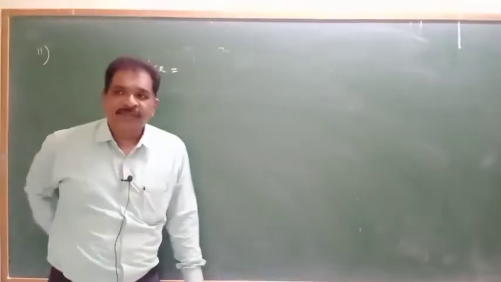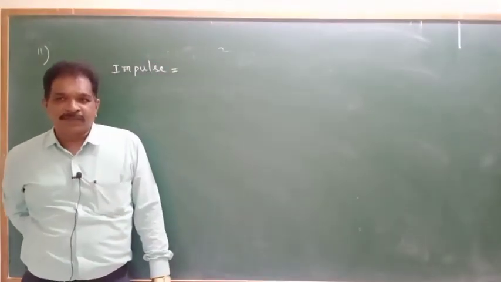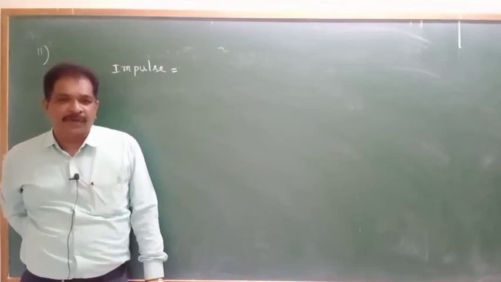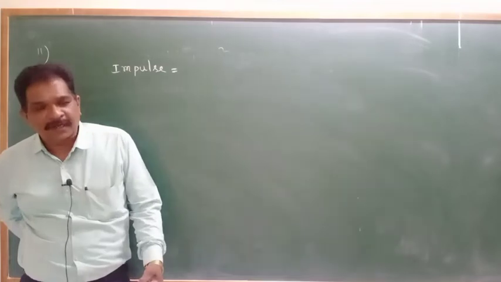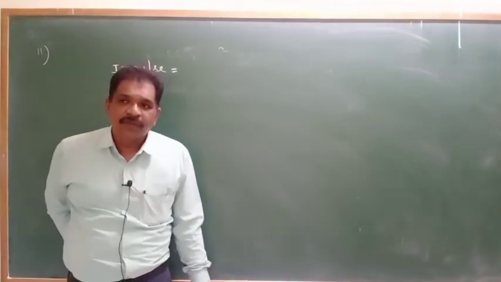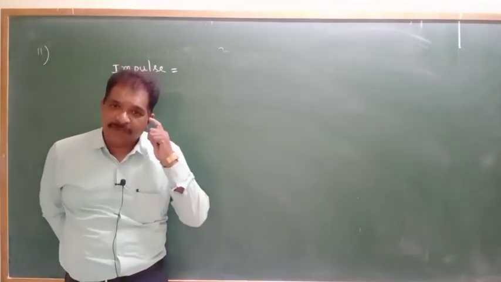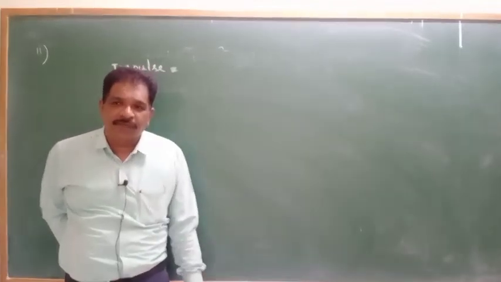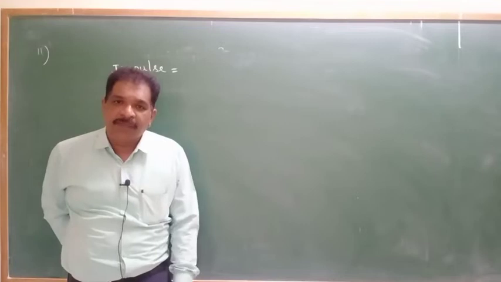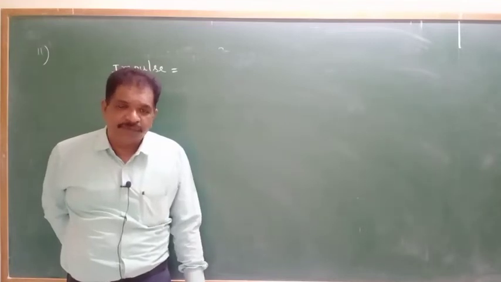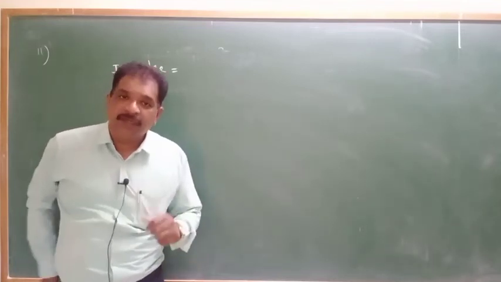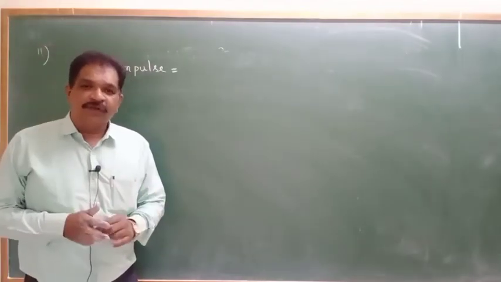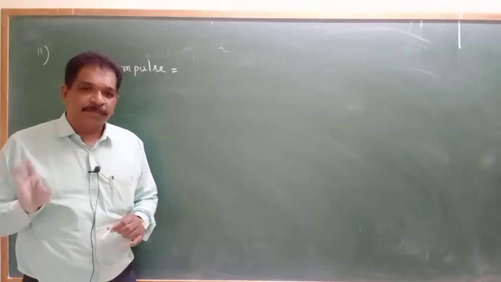Okay. Impulse means what? If large force is applied on a body in a short span of time, then that force will be called as the impulsive force. That time will be called as the impulsive time. The product of that two will be called as the impulse.